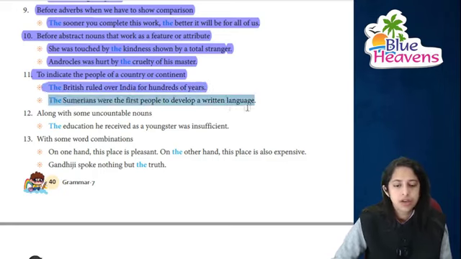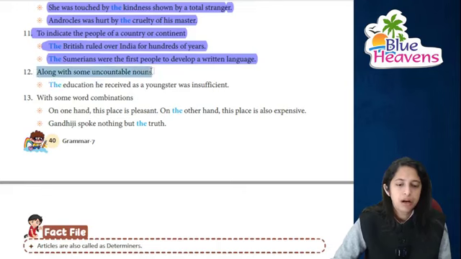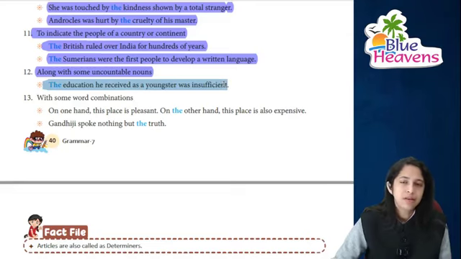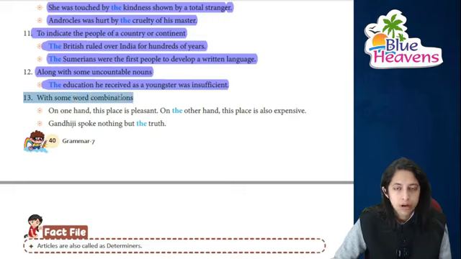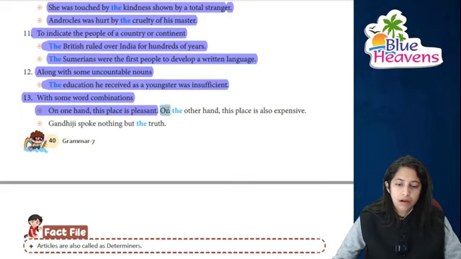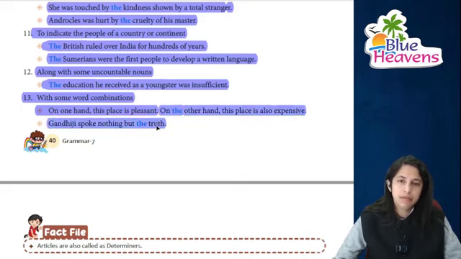and the Sumerians, they were the first people to develop a written language, right. Along with the uncountable nouns के साथ भी use होता है. The education he received as a younger person was insufficient, right. कुछ word combinations के साथ, on the one hand, and of course on the other hand, the place is too expensive. So Gandhiji spoke nothing but the truth, right.